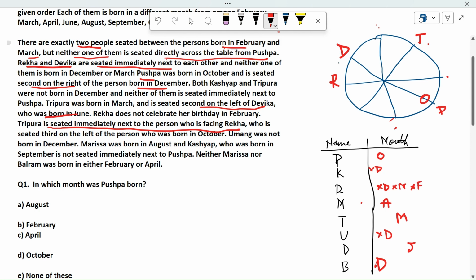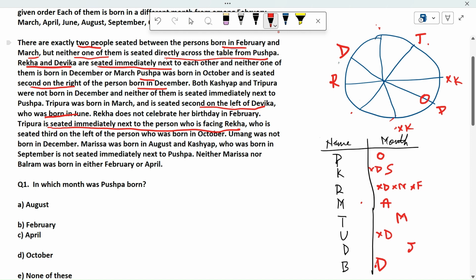Kashyap was born in September. Kashyap, who was born in September, is not seated immediately next to Pushpa. So Kashyap is not on this place, not on this place. So Kashyap can be seated here or here. Fine.